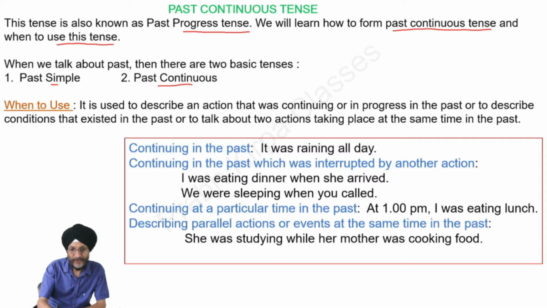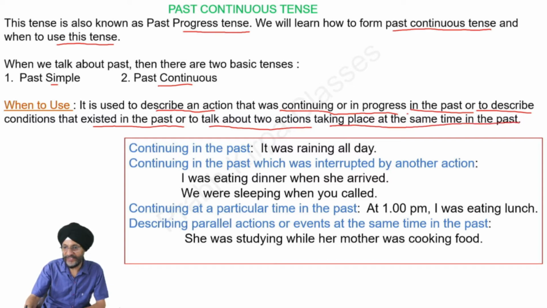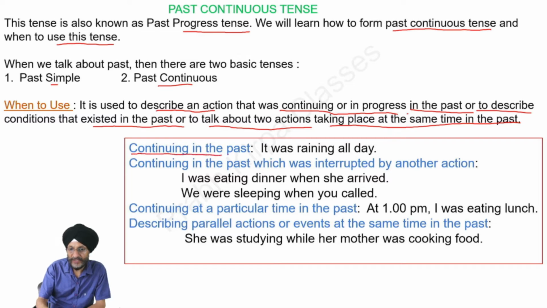Now we discuss when to use past continuous tense. It is used to describe an action that was continuing or in progress in the past, or to describe conditions that existed in the past, or to talk about two actions taking place at the same time in the past. Here we discuss a few examples. When we talk about an action continuing in the past, the example will be it was raining all day.